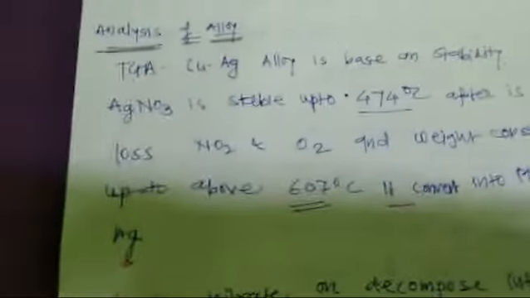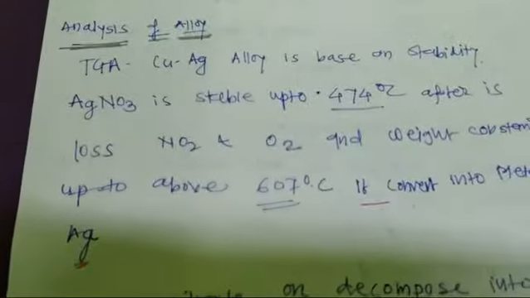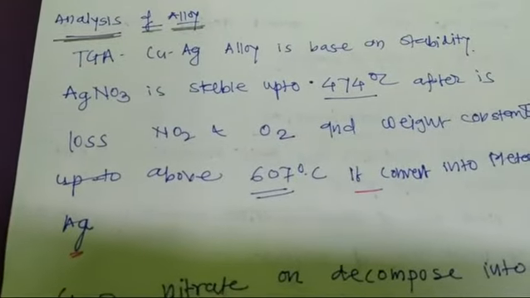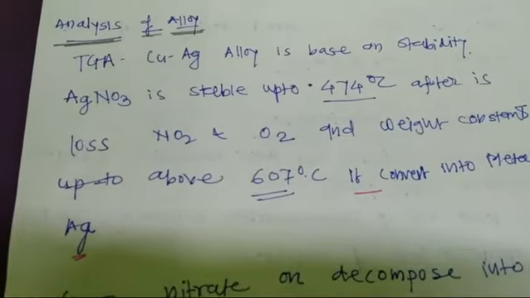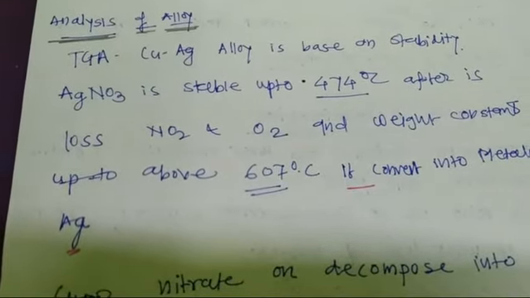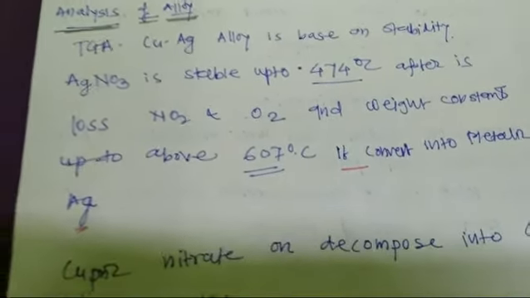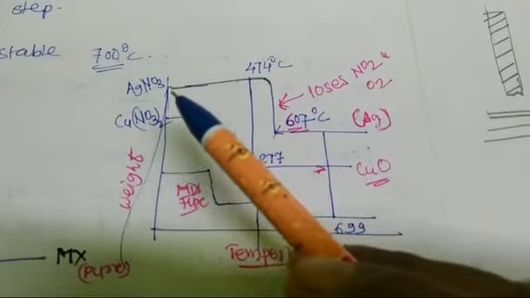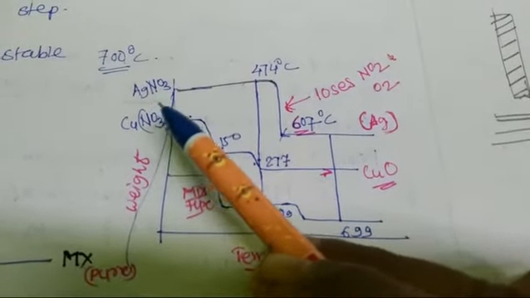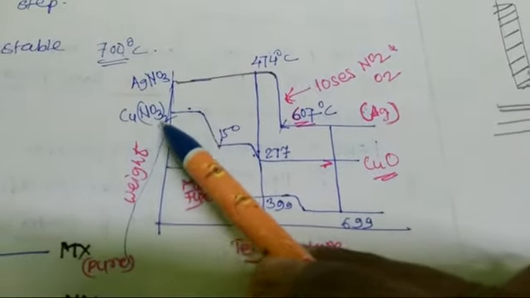Next, analysis of alloys. TGA of copper and Ag alloy is based on stability. AgNO3 is stable up to 474 degrees Celsius. From this curve, we see the alloy mix of AgNO3 and CuNO3.